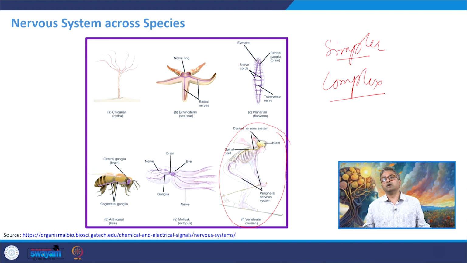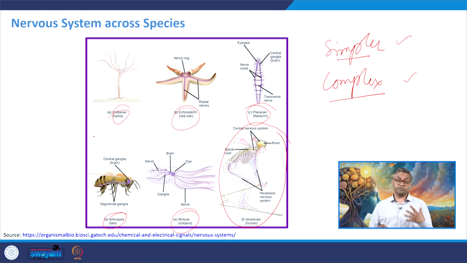Definitely the complex nervous system requires a lot of understanding, a lot of insight, a lot of perspective, and multi-measure, multi-model assessment. With a simpler nervous system model, it is very easy to understand how an individual responds to it, and that is why researchers have been trying to use it. So you can see on your screen the bee model, the octopus, the worms, the starfish, hydra, or zebrafish as we saw earlier, and rodent models are being used.